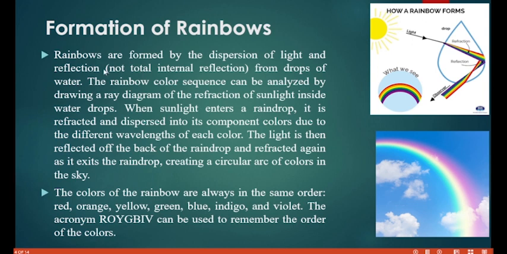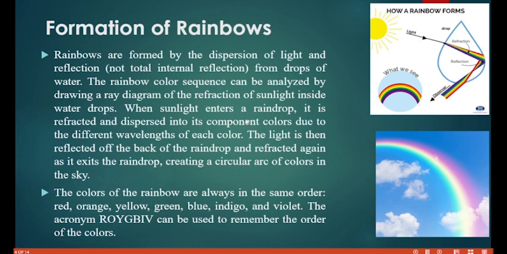Is that clear? So rainbows are formed by the dispersion of light and reflection. Look at it. Refraction occurred, which led to the dispersion, just like we saw in that triangular prism. Then this reflected back, and that is what we are seeing. When sunlight enters a raindrop, this is the direction, it is refracted. Why? Because this light ray has moved from one medium to another, from a less dense medium to a denser medium.